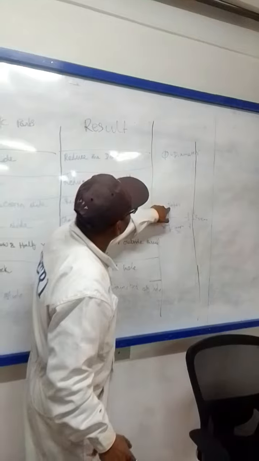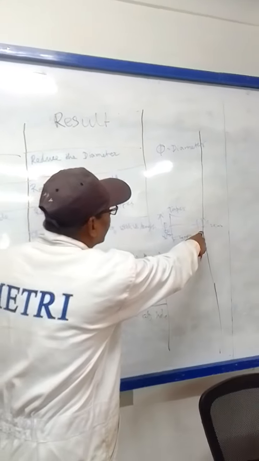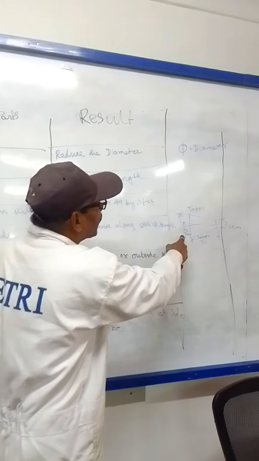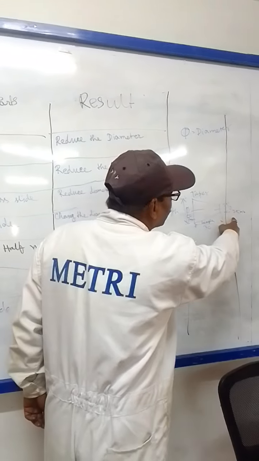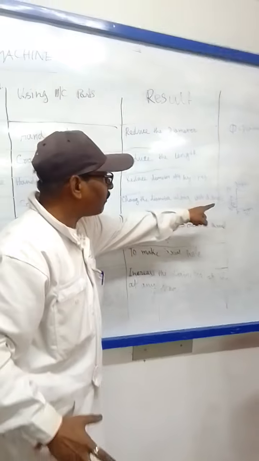Like this, this is the figure of taper. Big diameter and small diameter. Big diameter 50, small diameter 25 and length 30. This is the picture of the figure of taper. After taper turning, that's the shape.